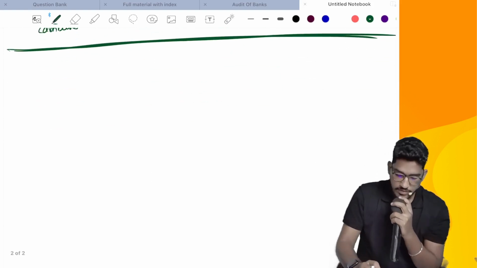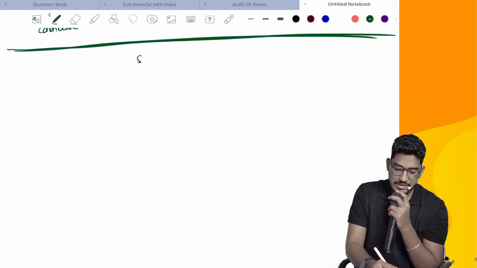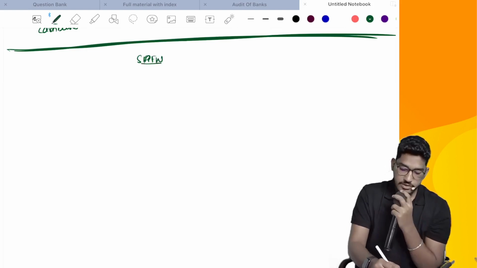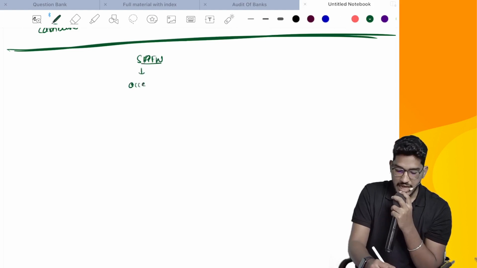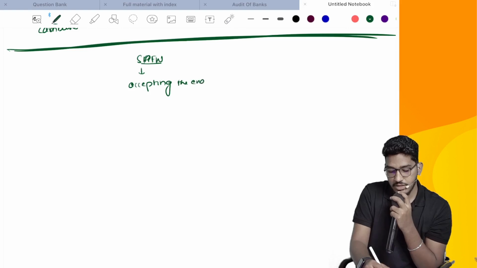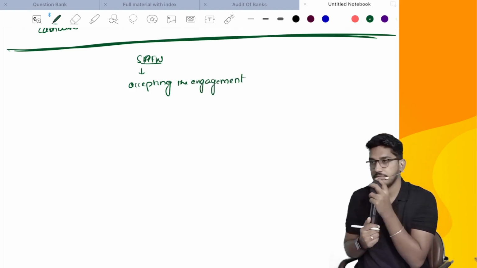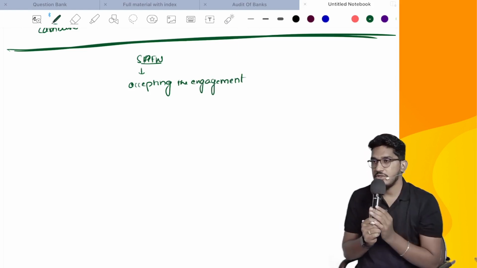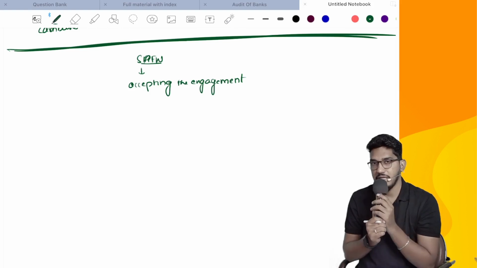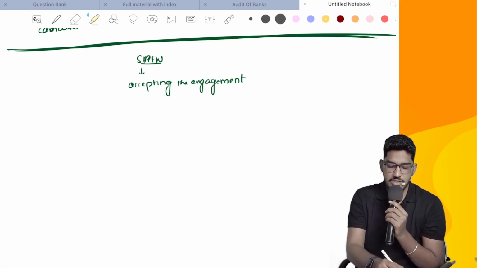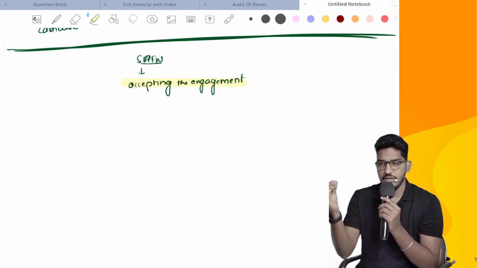Whenever a client has approached you asking you to do the engagement for financial statements prepared as per a special purpose framework, first you have to decide whether you should accept that engagement or not. Now what considerations do you have to keep in mind before accepting the engagement? The main consideration, listen carefully, don't write.